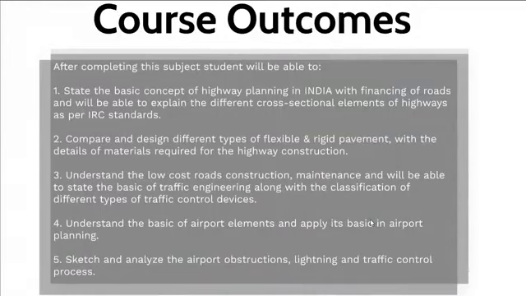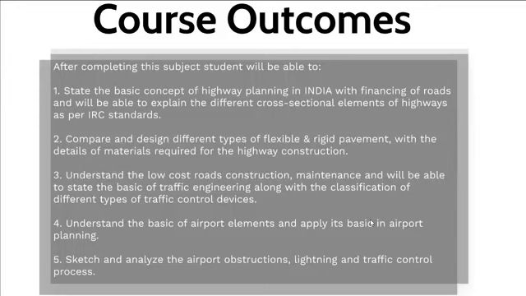If you study all five units in depth, the first outcome is that you will be able to state the basic concepts of highway planning in India along with the financing of roads, and explain the different cross-sectional elements of a highway as per IRC standards. IRC means the Indian Roads Congress. These are standard codes for specific designs so that we have uniformity throughout the country in the construction of roads.